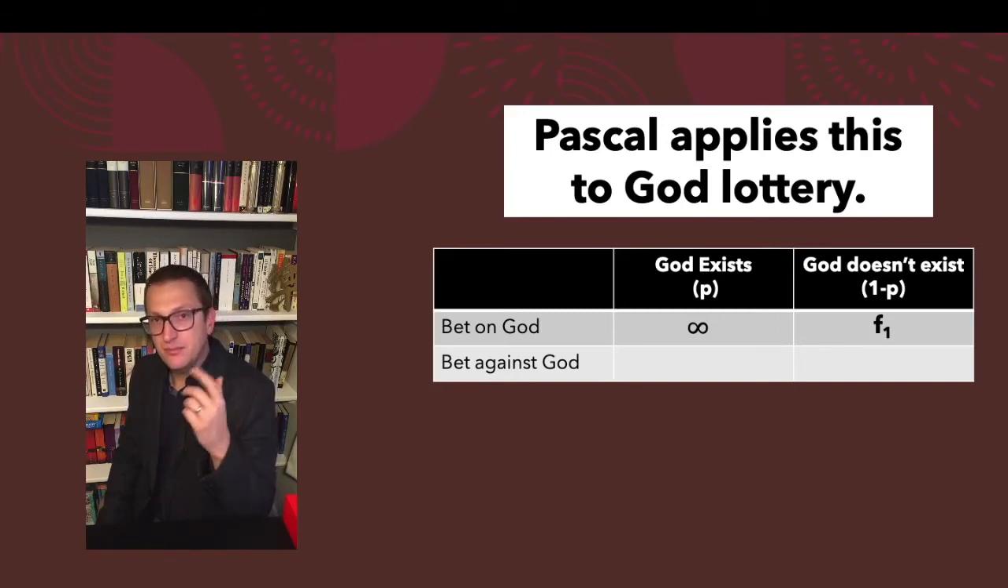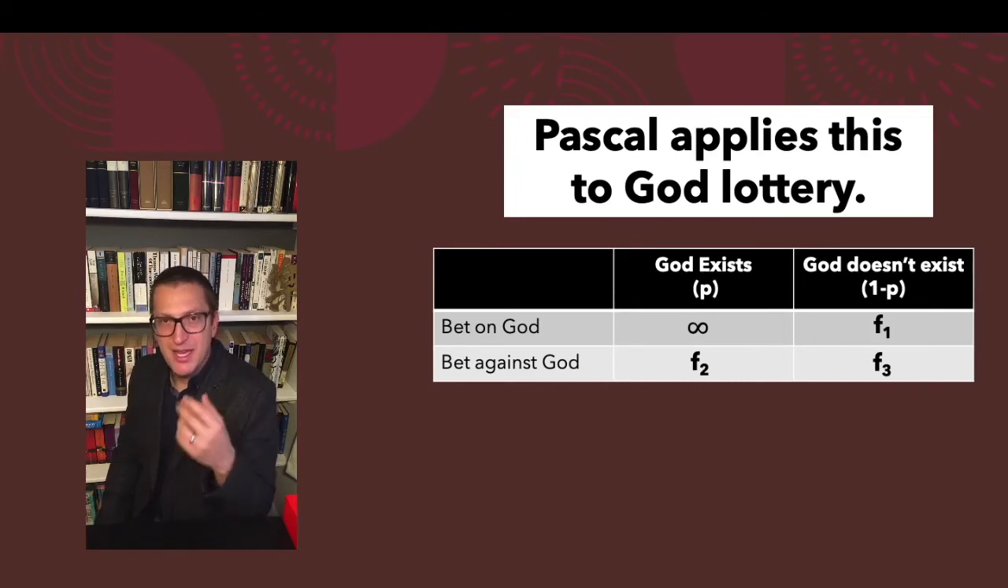religion. Now, let's say you bet against God. Well, betting against God will involve some finite payoff. Maybe you'll do some things that you wouldn't have done otherwise because your religion forbid it. And if God doesn't exist, there'll also be some finite payoff. You'll get the same benefits, essentially.